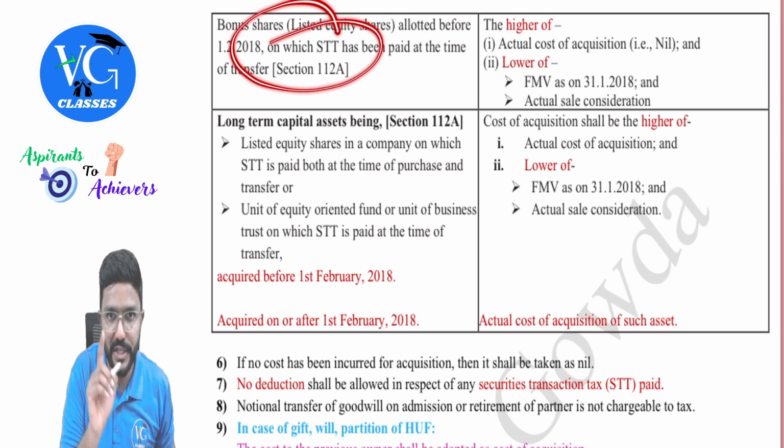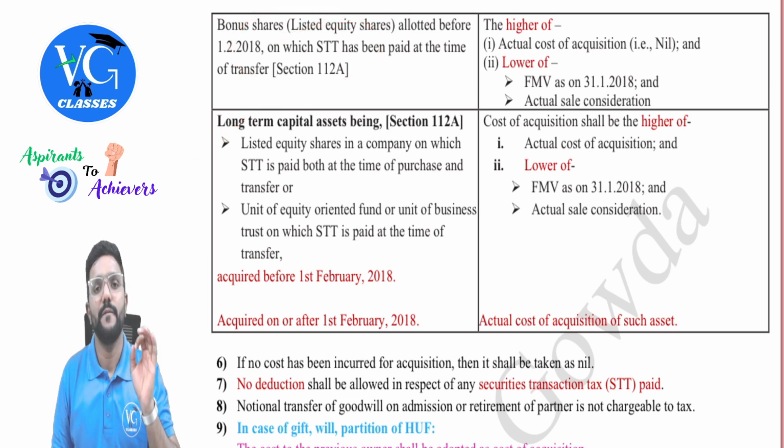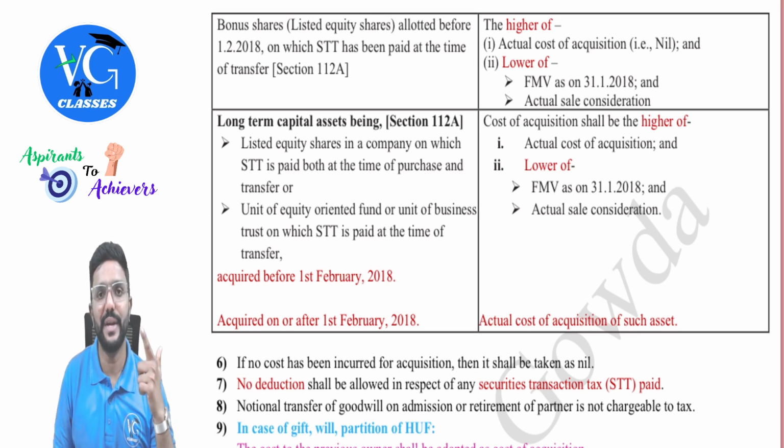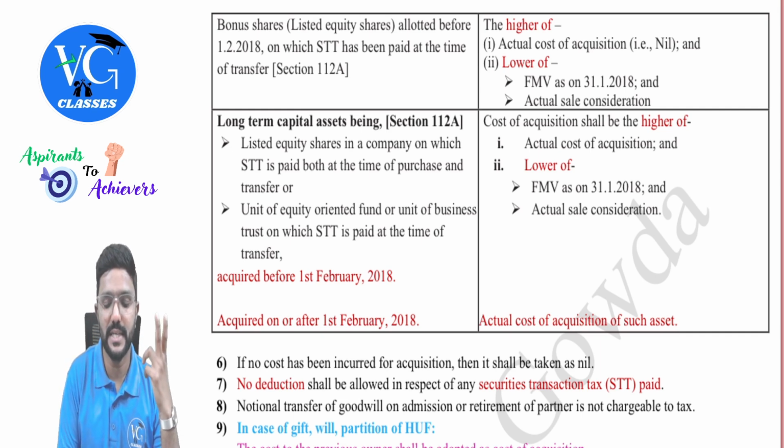Okay, this is about bonus shares. Now, we discussed already LEFT, no? Listed equity shares, units of equity oriented fund, and units of business trust. These are the three assets which are covered under section 112A.